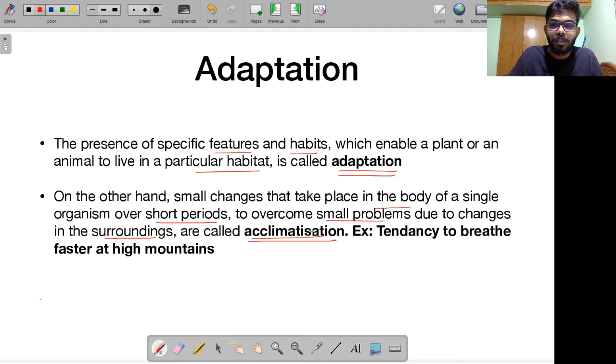Okay? So what is this? Adaptation is a long-term change. This is something that occurs over long periods. Okay? This is to overcome large problems. For example, I have to live forever in a desert. So I need to be adapted to that.